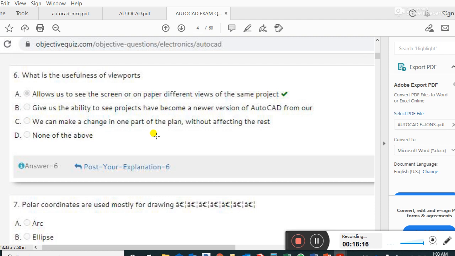Guys, just a year before, there was a job announcement in Canada. I found the link on a website. There were online MCQs, multiple choice questions, for an AutoCAD design engineer, CAD draftsman.